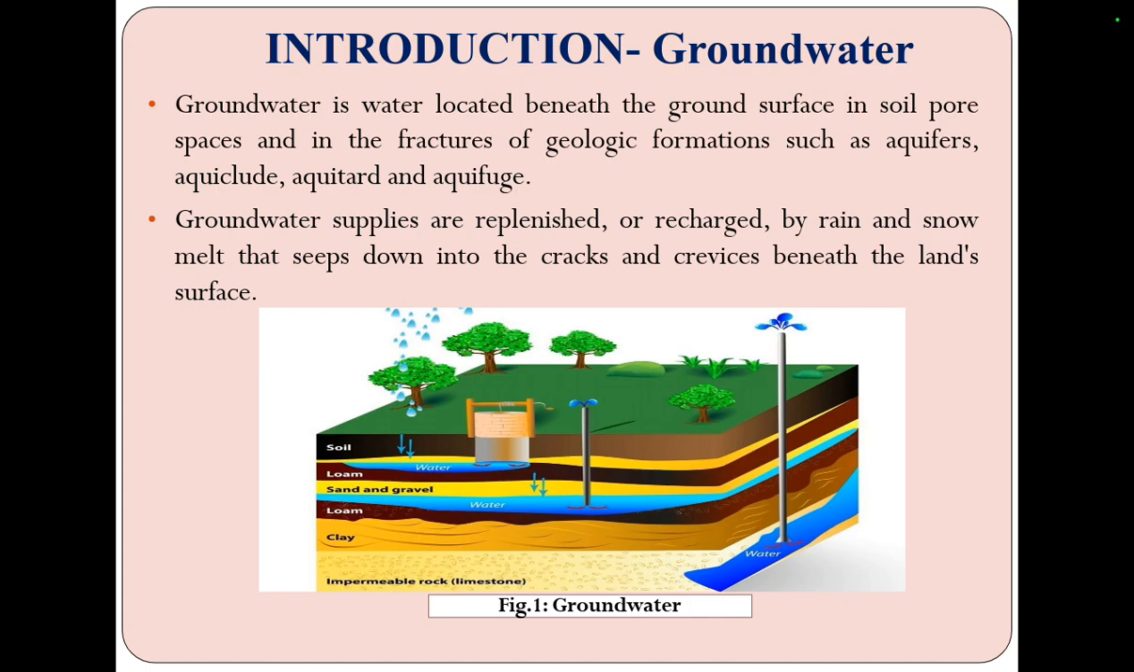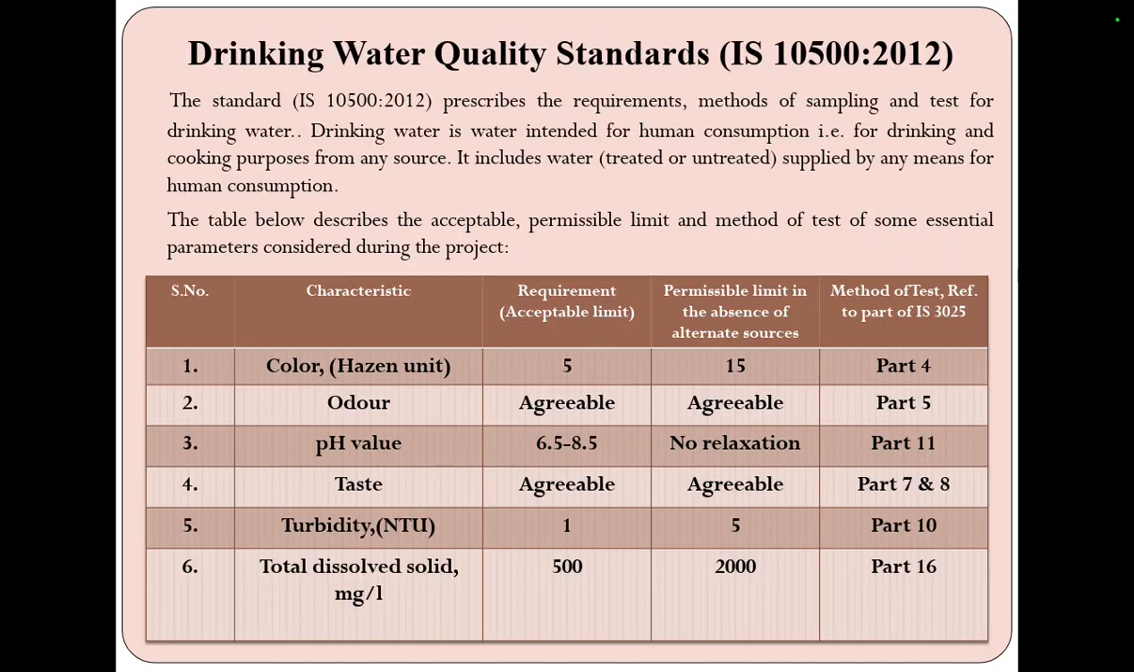We all know that water located beneath the ground surface in soil pore space is groundwater, and it's recharged by rain and melting of snow. Water Quality Index. The standard IS code 10500:2012 prescribes the requirements, method of sampling and test for drinking water. Drinking water is the water intended for human consumption for drinking and cooking purposes from any source.